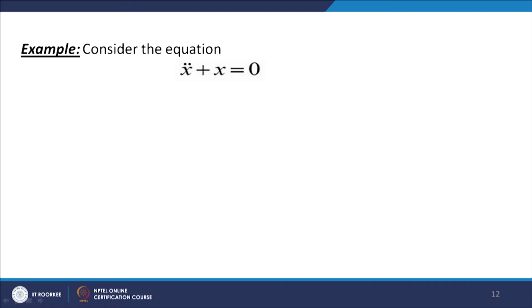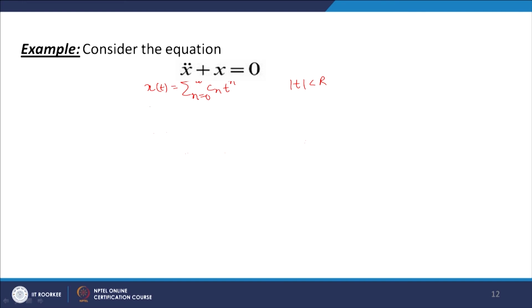I will show how we can find the power series solution of this differential equation. So let us assume the solution of this differential equation to be x(t) equal to sigma n equal to 0 to infinity C_n t raised to the power n. Let us assume that this power series is a solution of the given differential equation, which has a radius of convergence r. So this series converges for mod of t less than r, and r is positive.